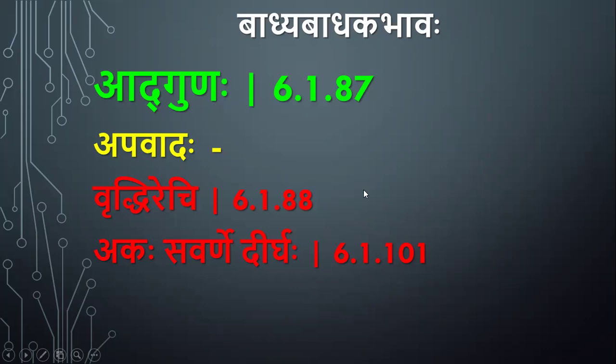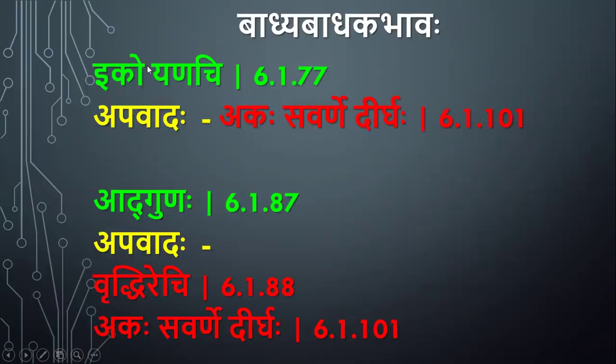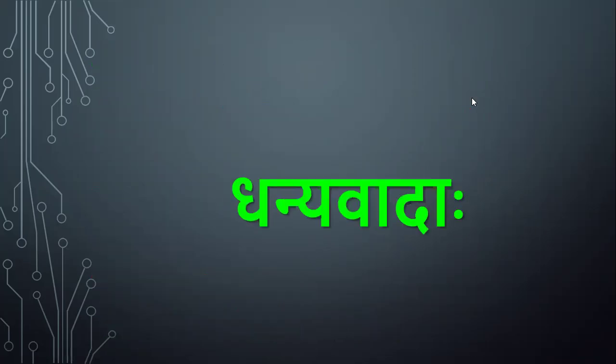There, instead of guna, we get vriddhi adesha. And in cases of a plus a, instead of guna, instead of rasva akara, we get dirgha akara. A plus a is equal to a. This is the summary of iko yanachi being blocked by akasavarne dirgha. Adgunaha will be blocked by vriddhirechi and akasavarne dirgha in those specific cases. Thank you.